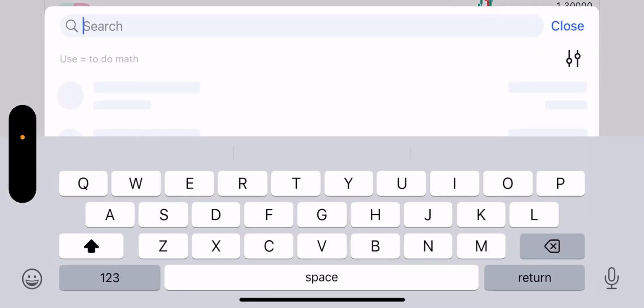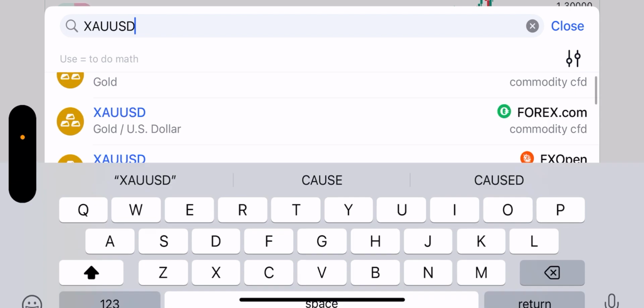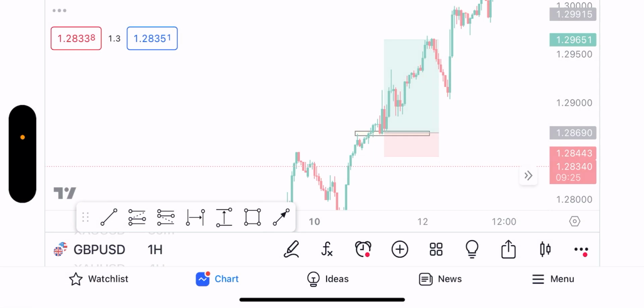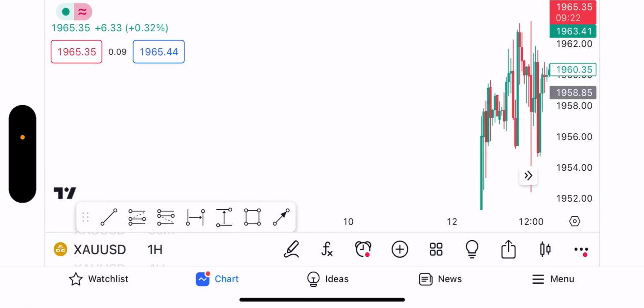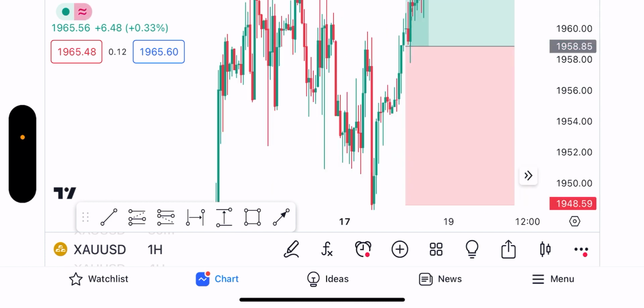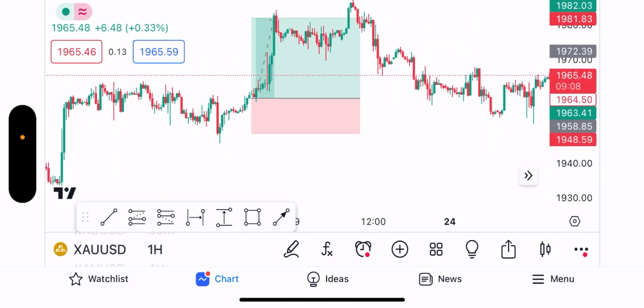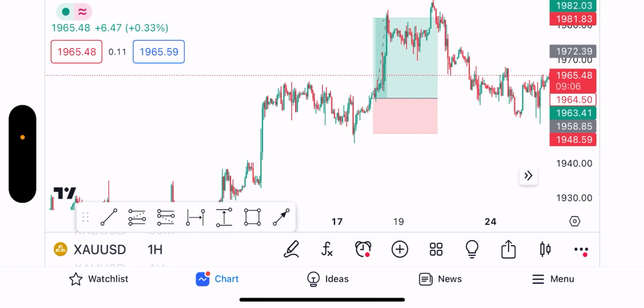Let's check XAU USD, which is gold. Now, many people have a misconception about gold that because it is paired to the dollar, it means that gold will only move during the New York session. But this is false, right? And I'm going to prove it to you that it's false. Gold moves in other sessions as well, right?